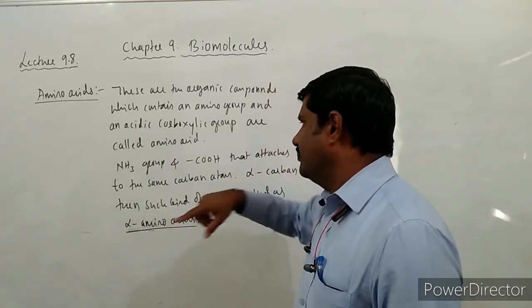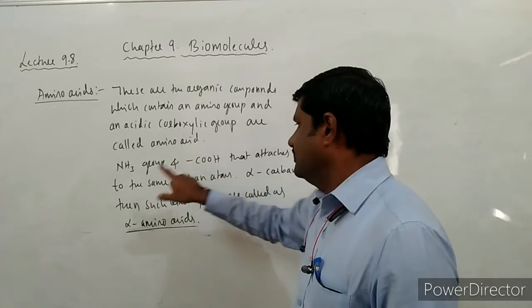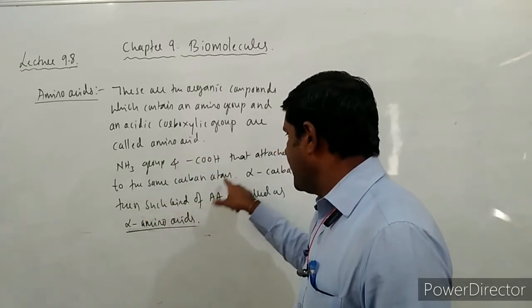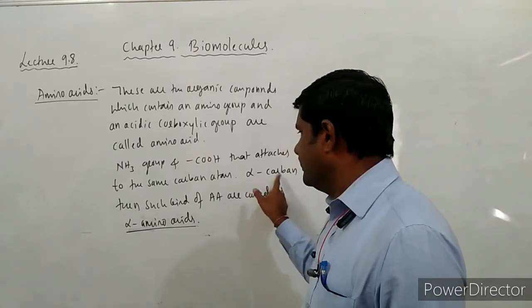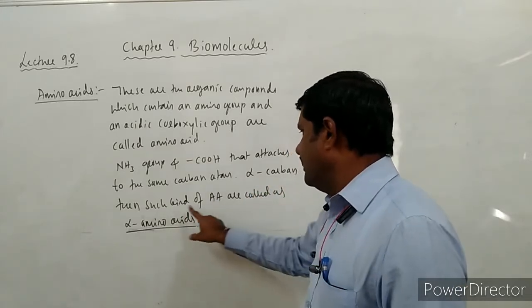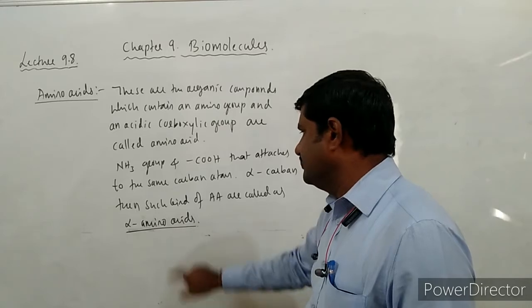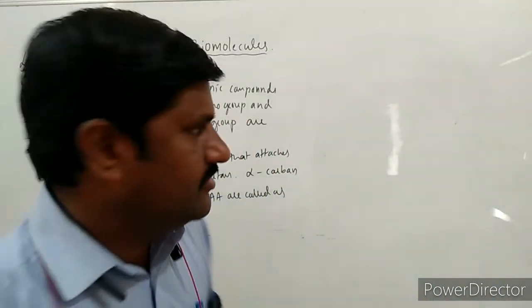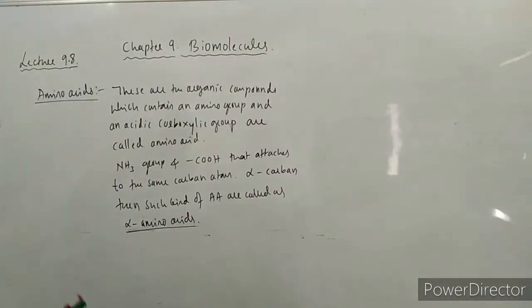Here the amino group and carboxylic group attach to the same carbon atom. If the carbon atom is the alpha carbon, then they are said to be alpha amino acids. Okay, so this is the fact we are familiar with now.